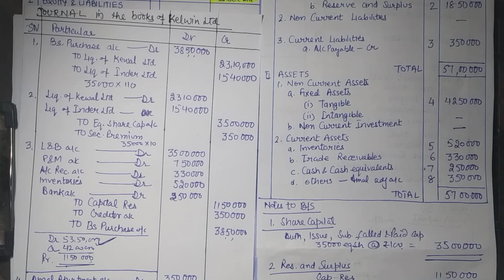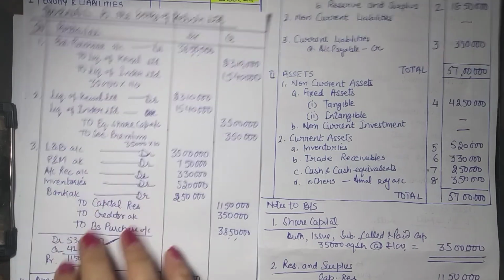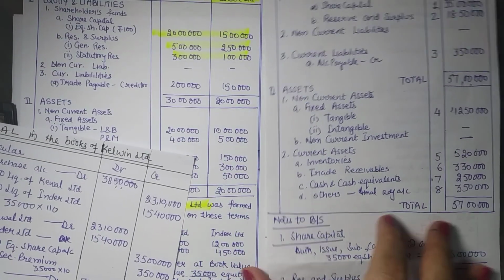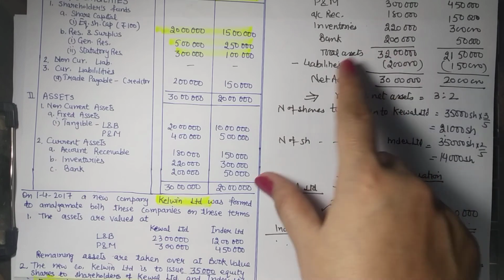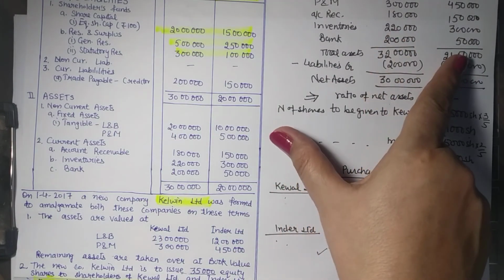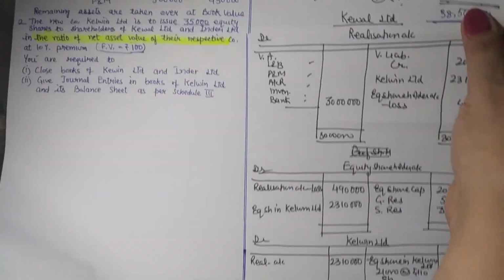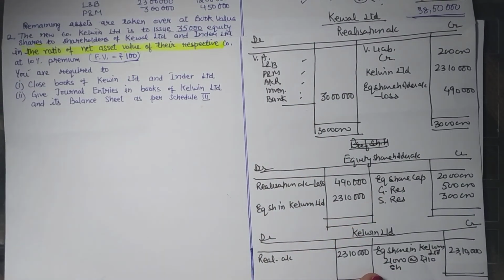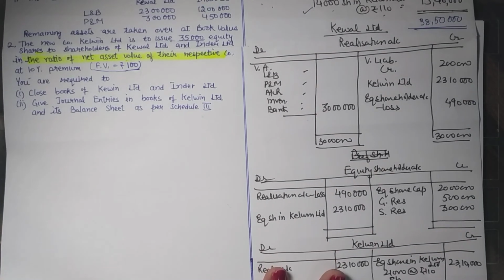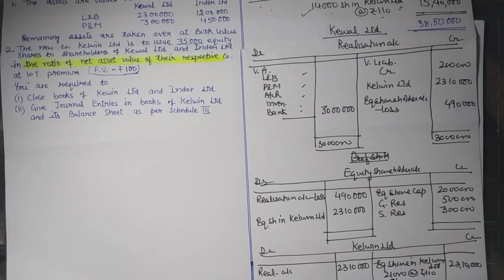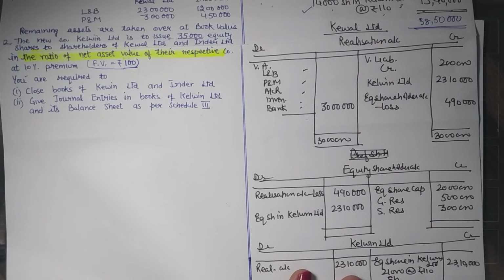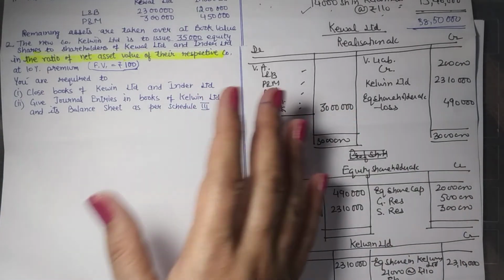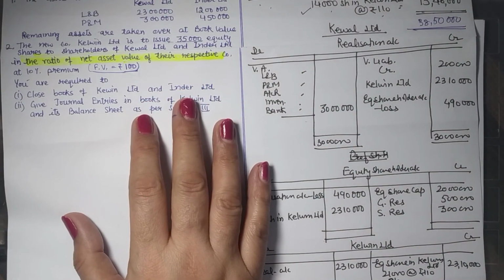So we have covered the basic things, that is the journal entries or accounts to close the books of vendor company. Like we did this sum, we closed the books of vendor company after calculating purchase consideration. We completed realization account, equity shareholders account, account of purchasing company. So all the necessary accounts are prepared to close the books of vendor company. We have done entries also, so you can look for the entries in the preceding videos.